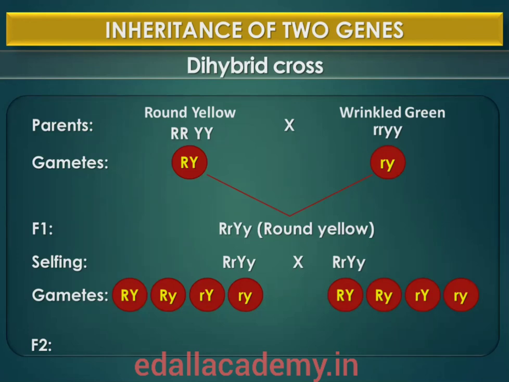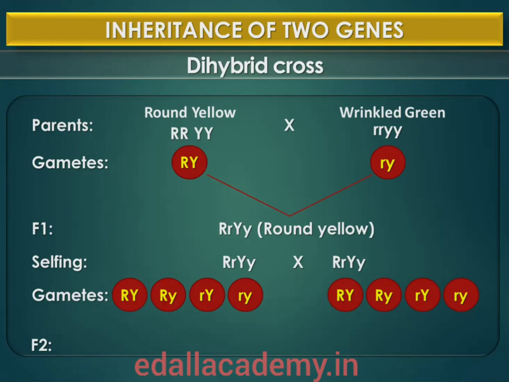Consider the segregation of one pair of genes, capital R and small r. 50% of the gametes have the gene capital R and the other 50% have small r. Now besides each gamete having either capital R or small r, it should also have the allele capital Y or small y.